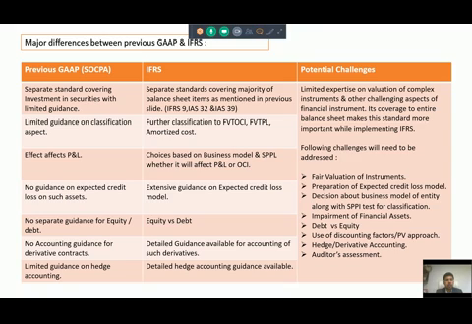So ultimately this financial instrument standard will have a major impact while implementing IFRS and will have to be studied in depth for implementation in any company.